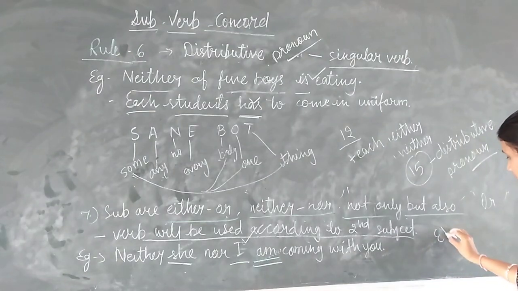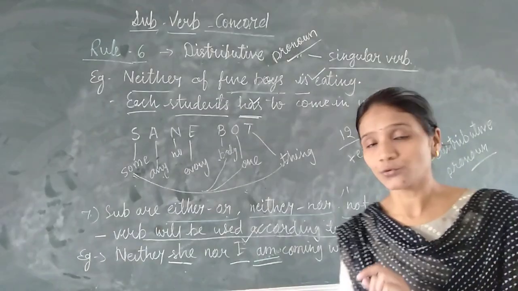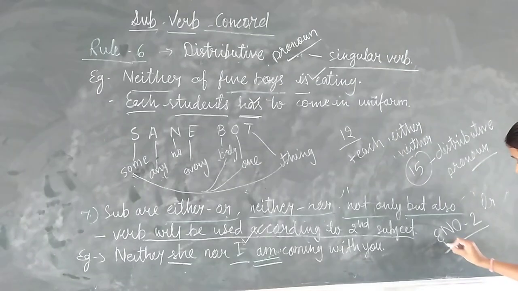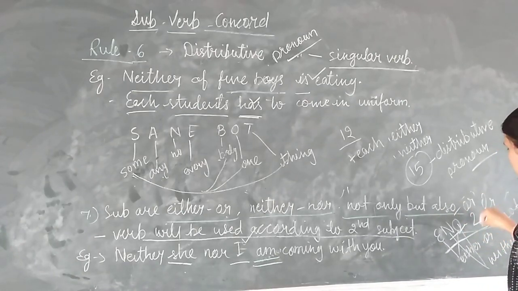You have to learn only this: ino to. This easily you can learn, ino to. Now by this ino to we will make all these four words. See, e and o is either or. Okay, n and o, neither nor. Okay, then n o, not only but also, and o means or.